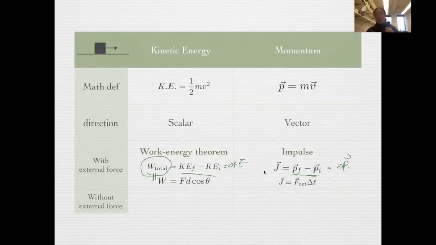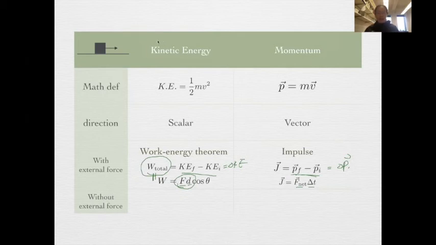But the way the change is caused is slightly different, because one is through Fd cosine theta, and the other is just F delta t. So one is related to how far you push this object, in distance, while the other is how much time you push it. So it's very similar but slightly different.